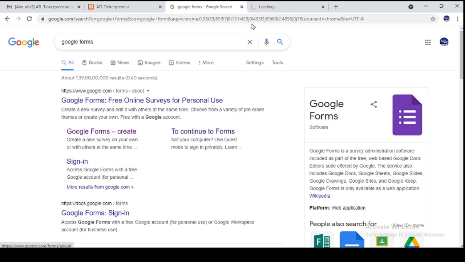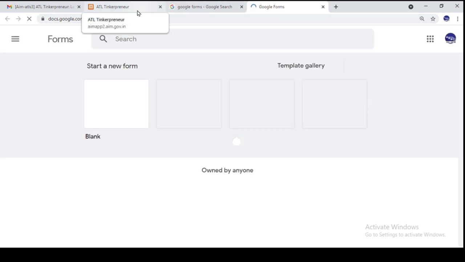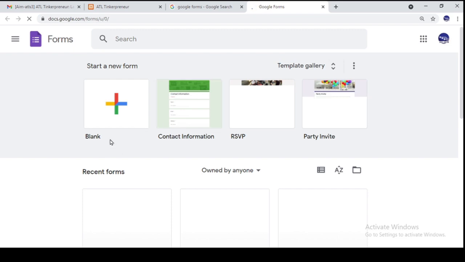To continue with forms you can click, which will take you to Google Forms directly, and you can customize that form. I will not make this video too long, so when you click on blank, it will create a blank one, or you can use a template from the gallery also.